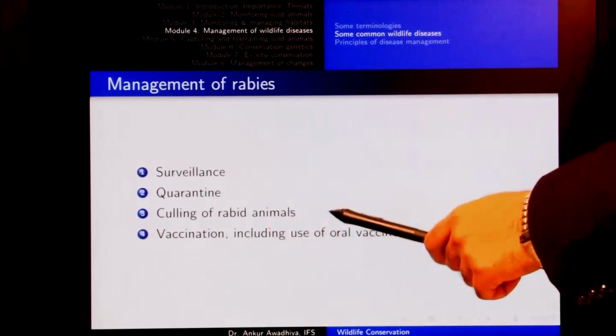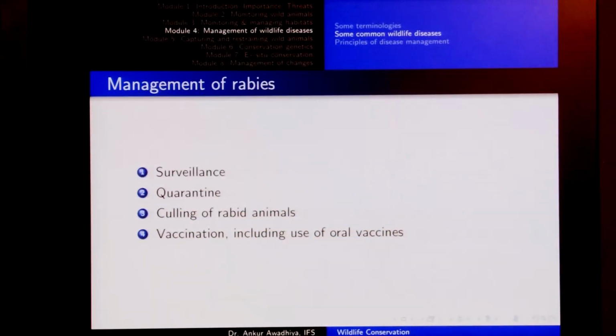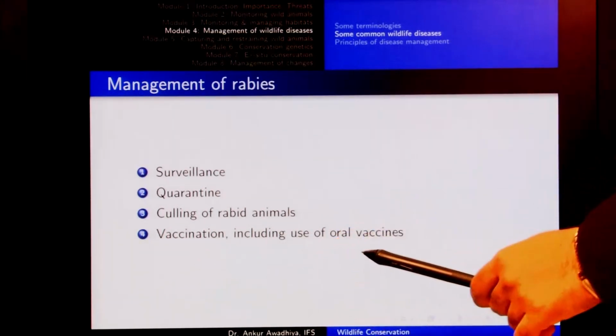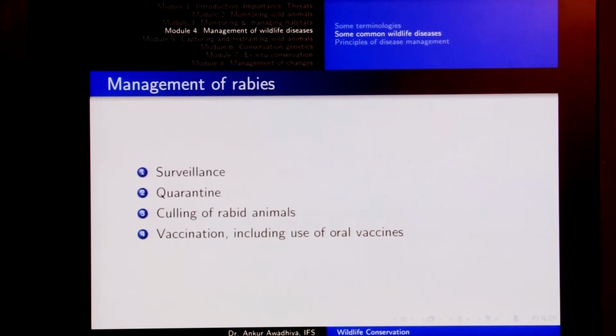If there are animals that are showing these symptoms, then those animals need to be culled. Culling means killing of those animals, because we do not have any techniques so far to cure these animals once they have started showing the neurological symptoms. So the only option left is to cull these animals. And fourth is vaccination, including the use of oral vaccines. This is being tried in a number of countries. In this case, we place baits into the forest system, and these baits have oral vaccines, and any animals that eat this bait get the vaccine and become immunized against the virus. So this is another way in which we can manage rabies.